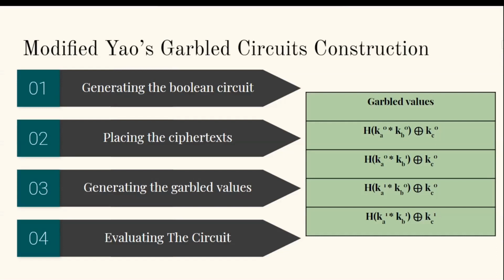To later evaluate the garbled circuit, we will use the ciphertexts corresponding to the input wires in the same entry. We will multiply them and generate the key, and then loop over the table's garbled values and try to decrypt each entry until one finally unlocks, and this would be the true result of the evaluation.